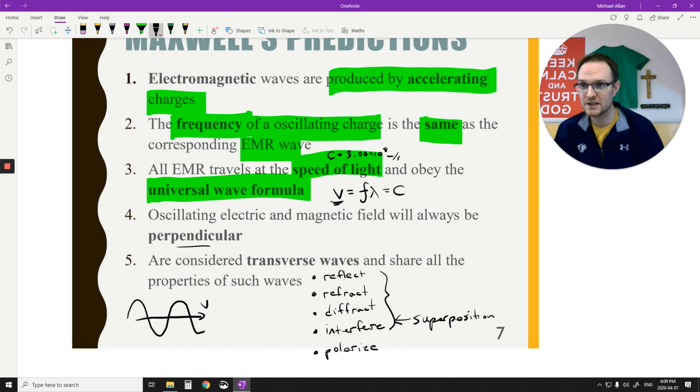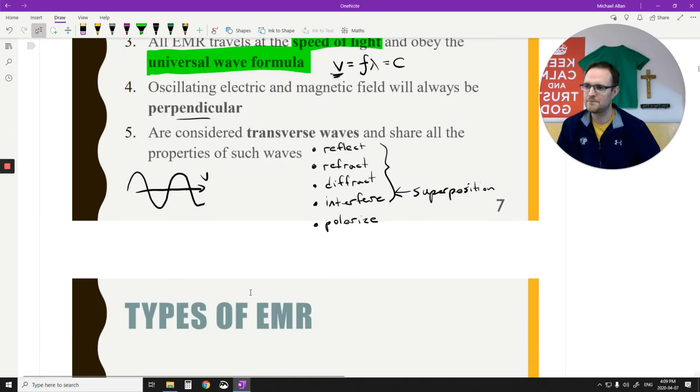We didn't talk about polarization because we didn't have this idea that waves could be going in all different directions. They don't have to be going side to side, up and down. They can be going off at angles, but the two waves, the electric field and the magnetic field, still have to be 90 degrees to each other. They could be going in this direction, or any one of these directions. So polarization means I can try to filter that out. Maybe I just want this one, so I'm trying to cancel out the other one. That's what your sunglasses try to do. They try to cancel out waves that are going in different orientations than the ones you want.